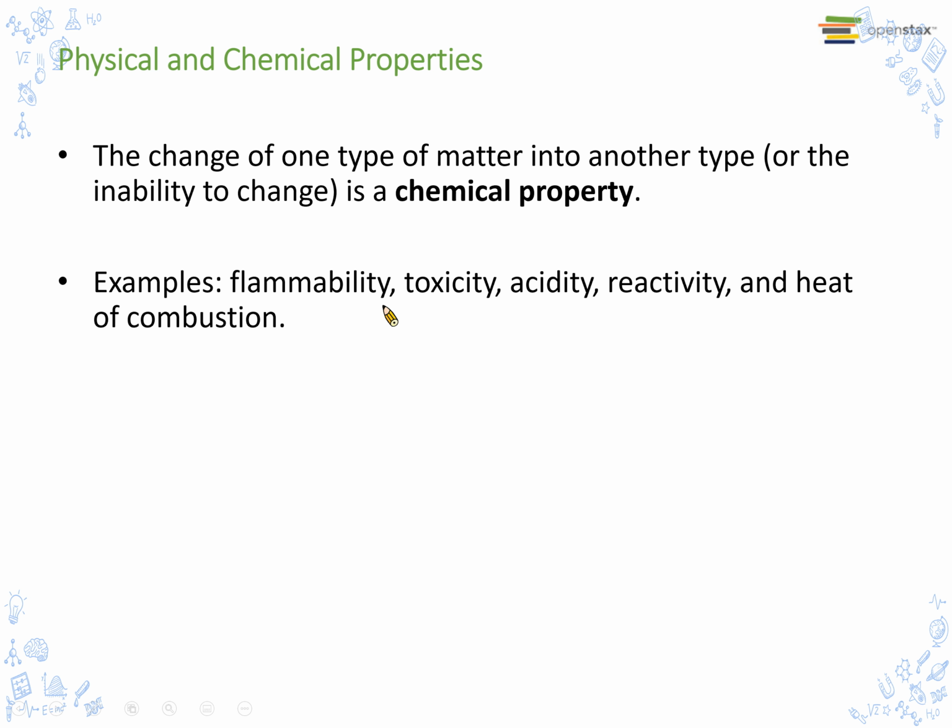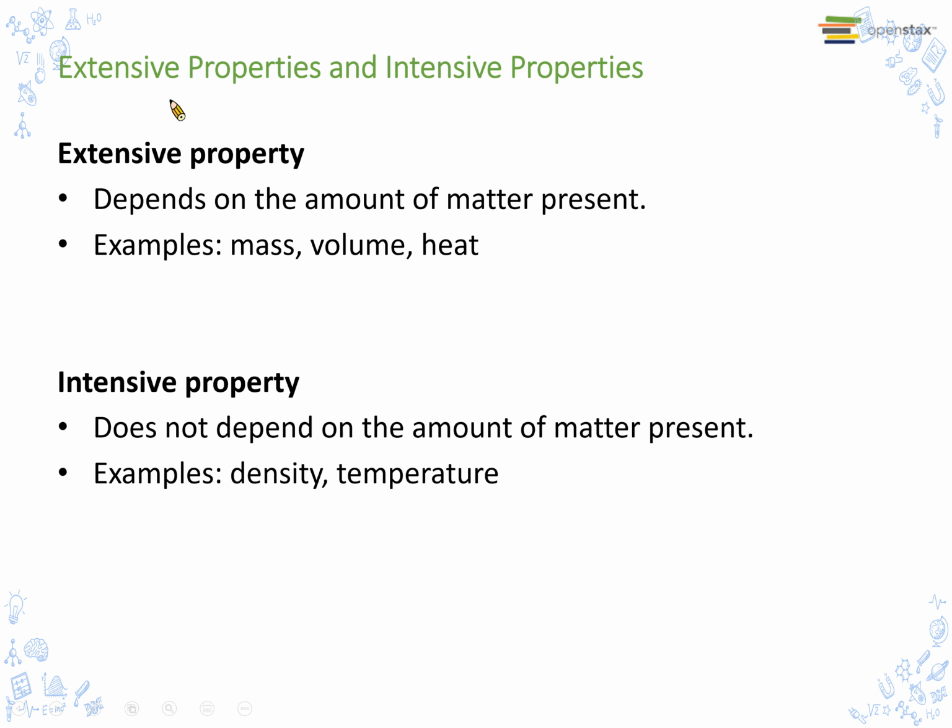The change of one type of matter into another type, or the inability to change, is a chemical property. For example, flammability, toxicity, acidity, reactivity, and heat of combustion. What is an extensive property? An extensive property depends on the amount of matter present. For example, mass, volume, heat. These are extensive properties. An intensive property does not depend on the amount of matter present. For example, density, temperature.